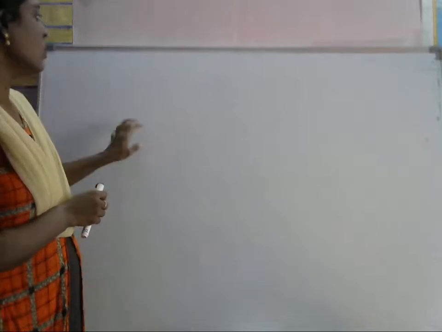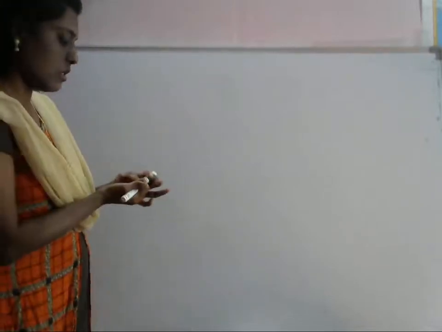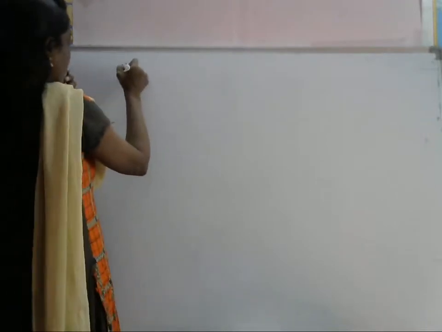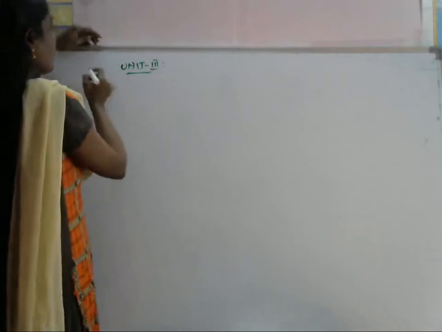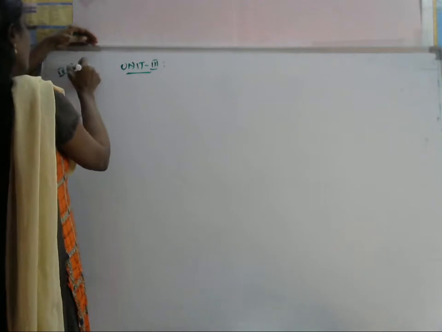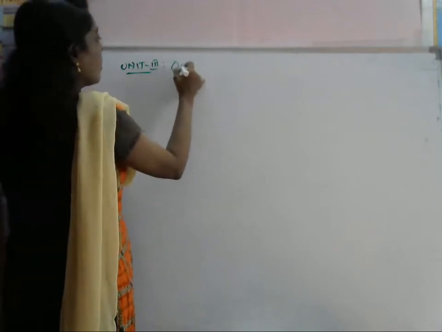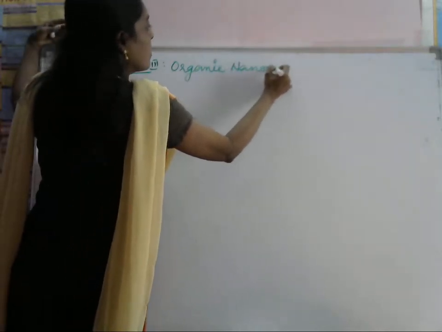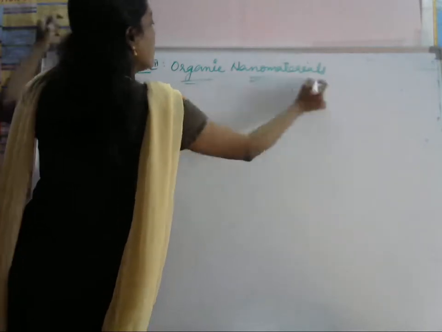Good morning. Today I am going to start a new chapter in green chemistry synthesis, that is organic nanomaterials. This is unit 3 in the fourth paper, which is nothing but organic nanomaterials. This is a new chapter, and I am going to start it.